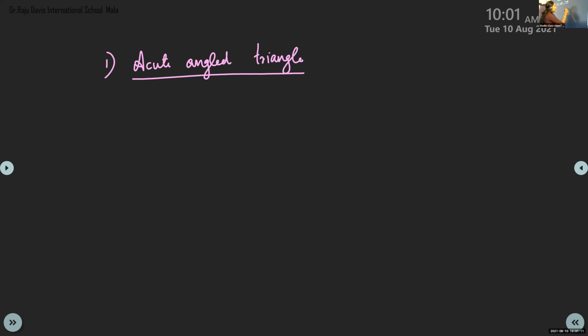That means all the three angles of a triangle are acute angles. If it is 60 degrees, this is 60 degrees, and this is 60 degrees, or 50, 60, and 70. Did you see what is the speciality, children? All the angles are acute. Acute means less than 90 degrees.